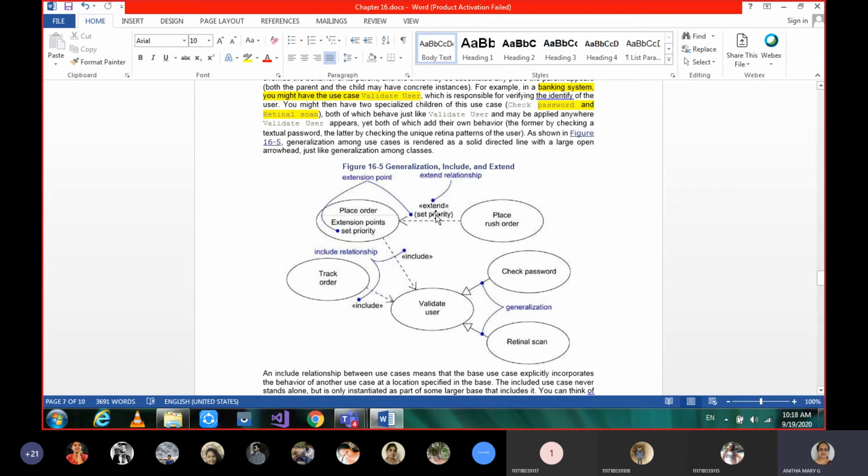Okay, so these two are very important. Please focus here. Based on the use case, if the use case on which it is depending is prior to this use case's execution, so this cannot be done without validating a user, that scenario is called the include stereotype.